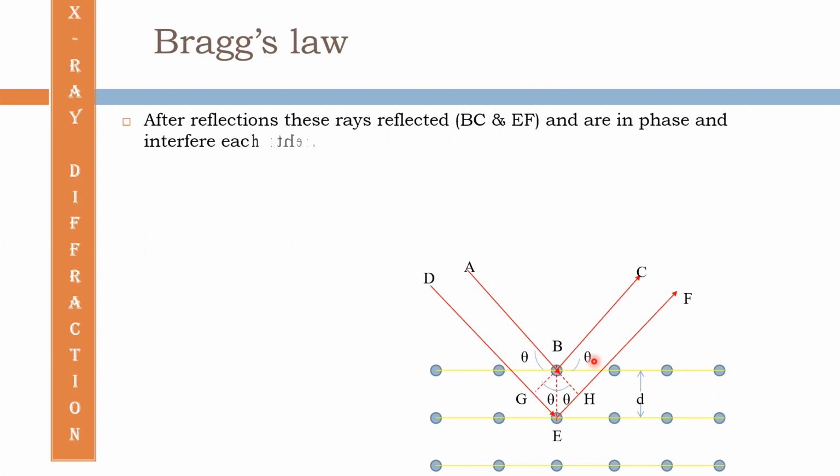After the reflection, these rays are reflected as BC and EF, and they are in phase and interfere with each other. So the rays BC and EF will interfere.